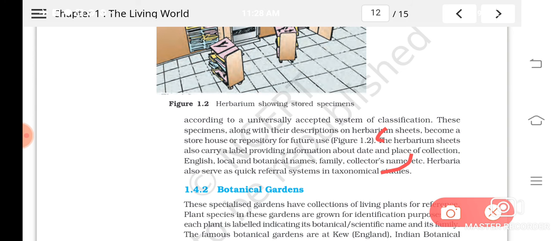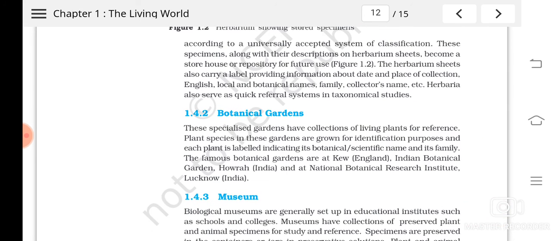The informations like the date and the place of collection, then botanical name, local name, family, collector's name, etc., and they can be arranged according to the classification systems. Is it clear? So it is acting as a good tool for the taxonomical studies. The characteristics of plants can be studied from that.